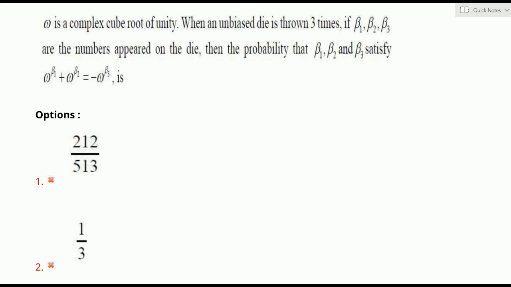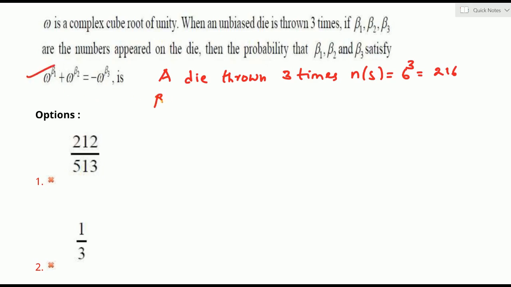So first, the given trial experiment is a cubical die thrown 3 times. Now all possible outcomes, that is n of S, we can take as 6 cube, where 6 indicates the number of events in a single throw. Since it is done 3 times, it becomes 6 cube. This is the total possibilities. Now we have to collect the beta 1, beta 2, beta 3 which satisfy the given equation.